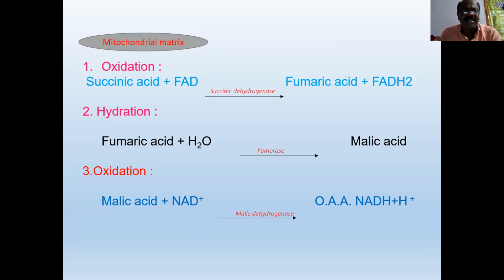Now the third reaction is oxidation. As you know, oxidation means removal of hydrogen or addition of oxygen to the substrate. Now, malic acid in the presence of malic dehydrogenase is dehydrogenated to form oxaloacetic acid. It is a 4-carbon compound. So malic acid plus NAD gives oxaloacetic acid plus NADH2. This reaction is catalyzed by malic dehydrogenase.